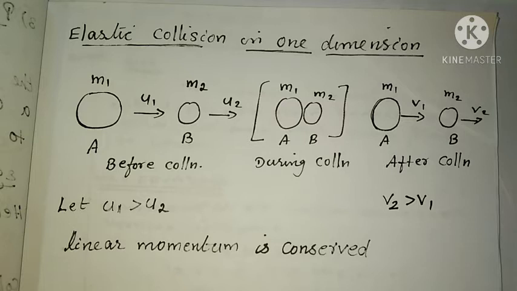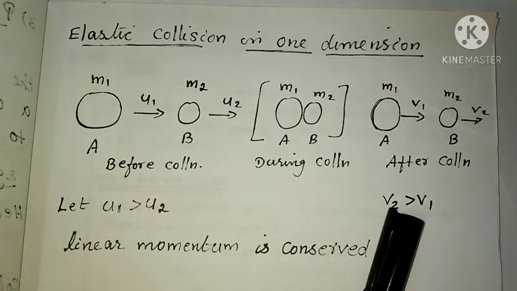Elastic collision in one dimension. In this case, you want to show that the relative velocity of approach before collision is equal to the relative velocity of separation after collision when two bodies collide with each other. And also you derive the expression for the velocities of the two bodies in terms of their initial velocities before collision.